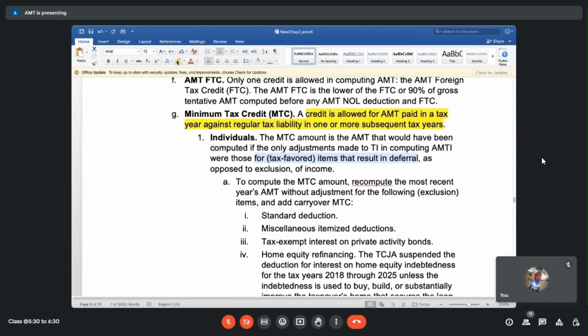So that means, think about it. All of you, I really want you to pay attention. How do we calculate AMTI? What is the starting point? Vandana, what is the starting point? Anyone else?